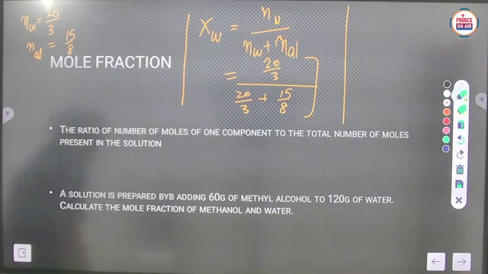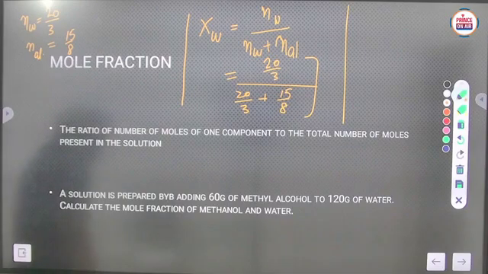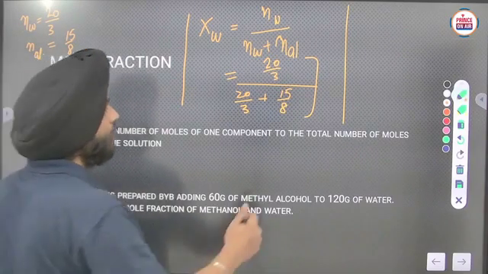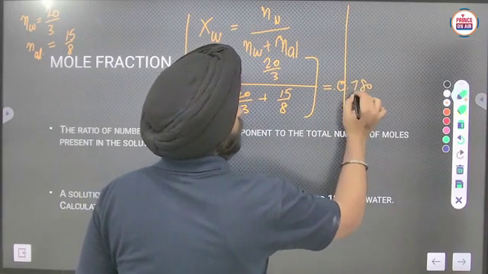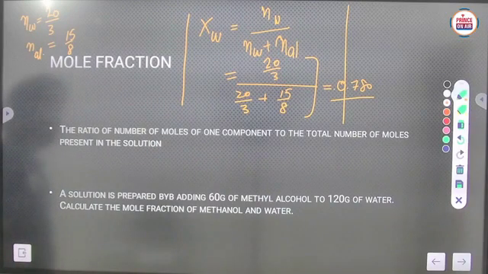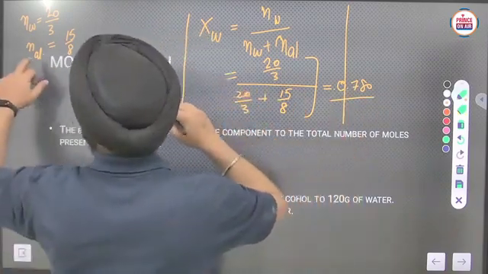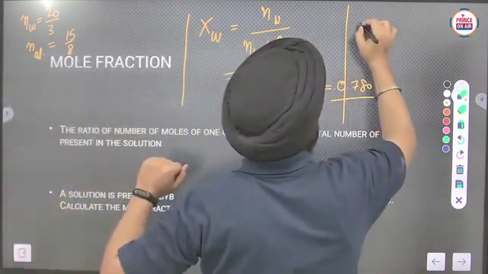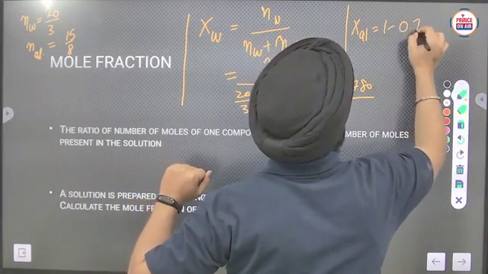Okay, so it will be, I think, 0.780. Try to do it yourself once. It will be 0.780, and that of alcohol will be 1 minus 0.780.